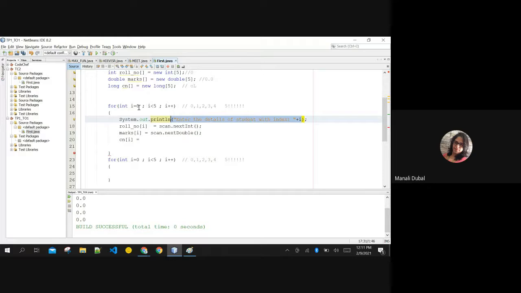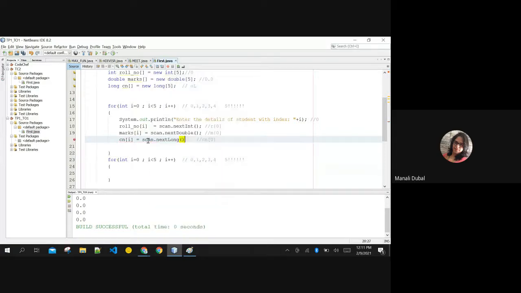So when I is 0, you are entering the details for the 0th student. This is going to be saved in roll number of 0 only, right? This will be in marks of 0 only. And this will be in contact number of 0 only. Am I correct? Because what is I? 0, 0, 0, right? So scan dot next long.